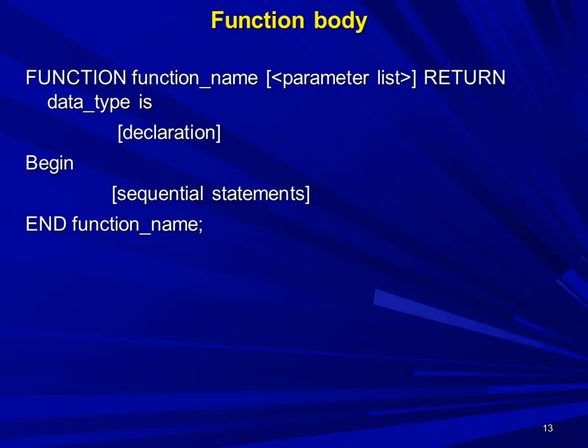In the declaration section, you can declare the various signals which are required while performing the operations, or you can say to show intermediate signals which store the values during the operations. After begin, you can write all the sequential statements to perform the task or operations on the input data to generate the results. And lastly, end of the function name.